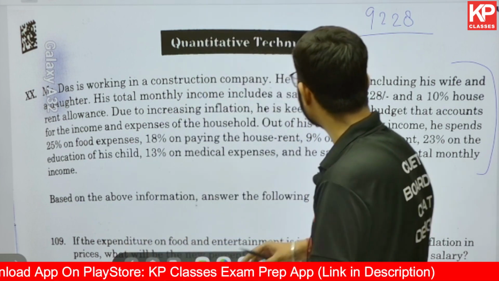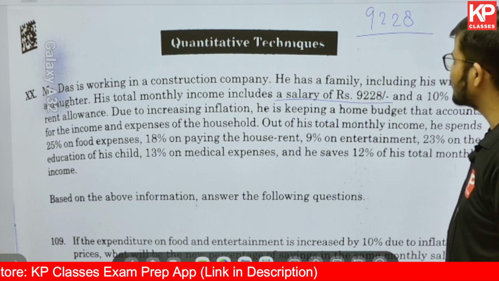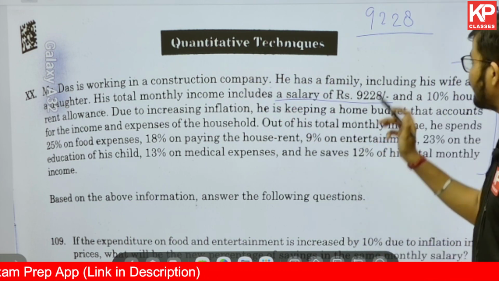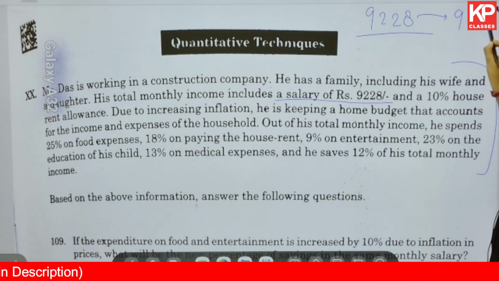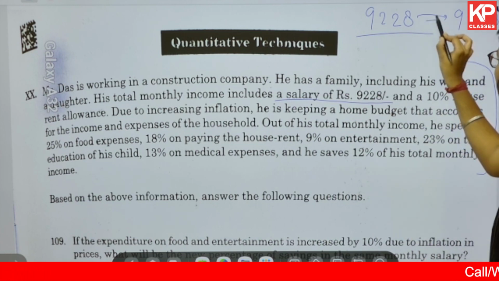So if I am going to talk about the total monthly salary of a man, which is given as 9,228, and he gets 10% of rent allowance. So 10% of this will be what? 10% of this is going to be 922.8. I hope you get that, right? 10% is nothing but 1 by 10. So this is going to be what?